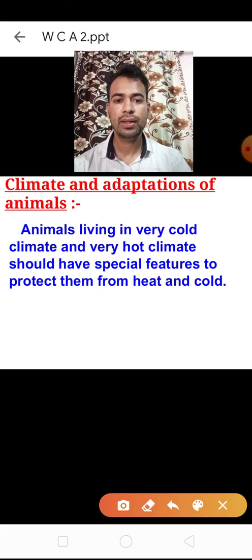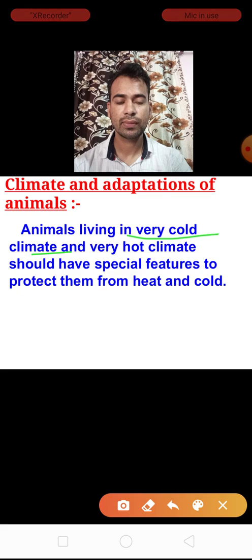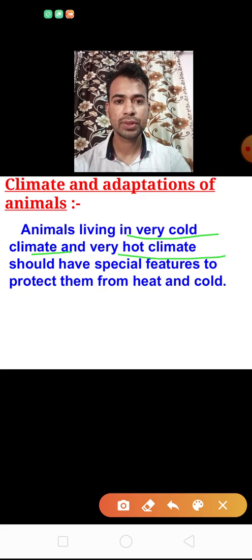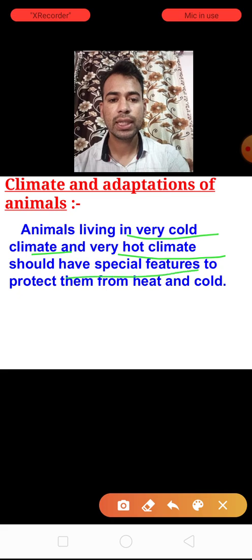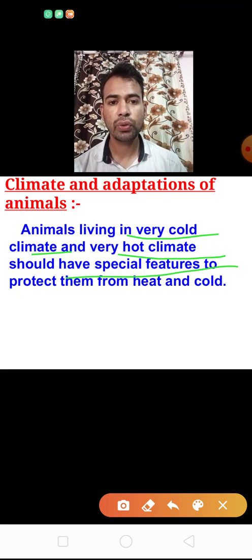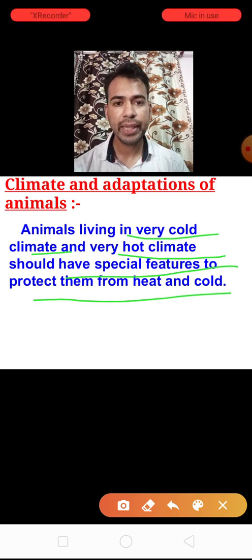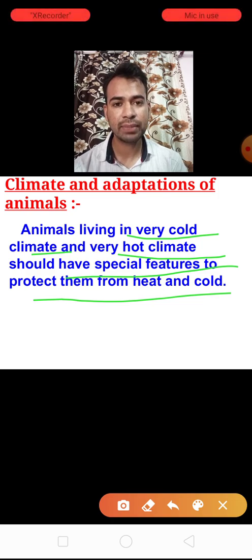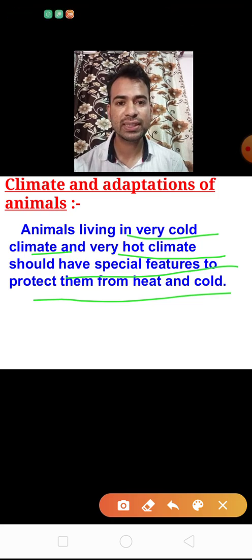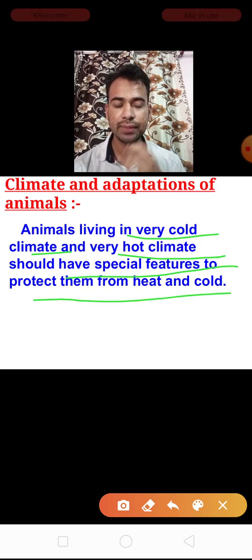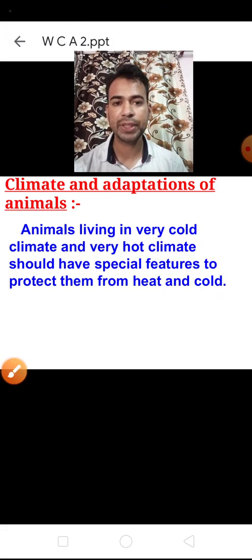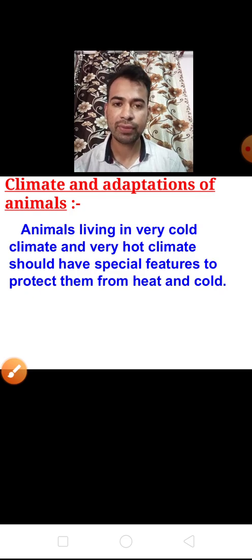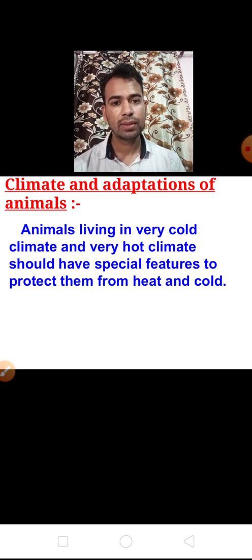Animals living in a very cold climate and a very hot climate should have special features to protect them from heat and cold. Here we'll take some examples. First of all, we'll see the polar region. In the polar region the temperature is around minus 37 degrees Celsius. At that temperature, how is life possible? How do the animals survive?